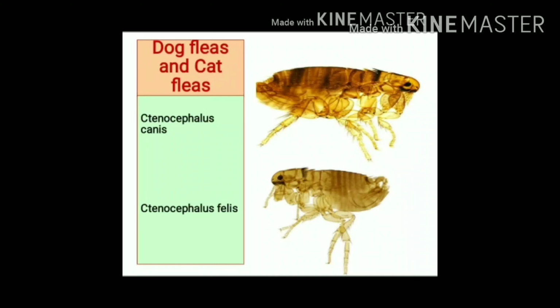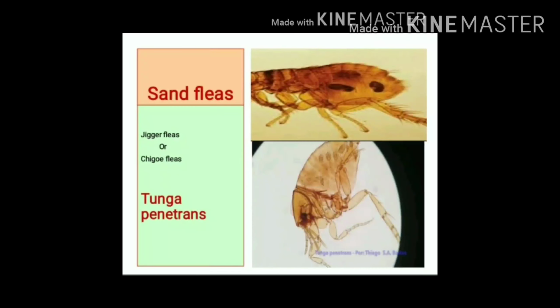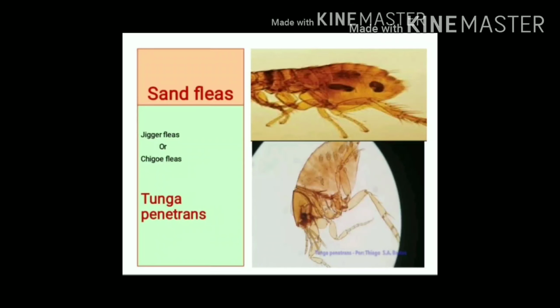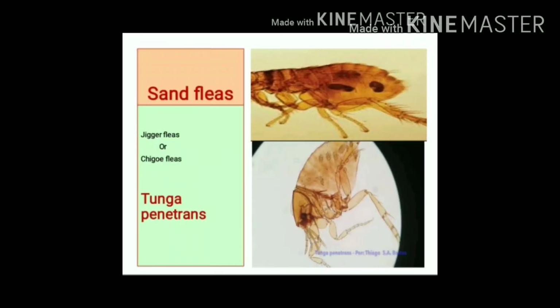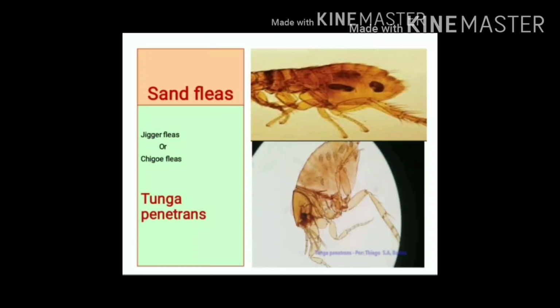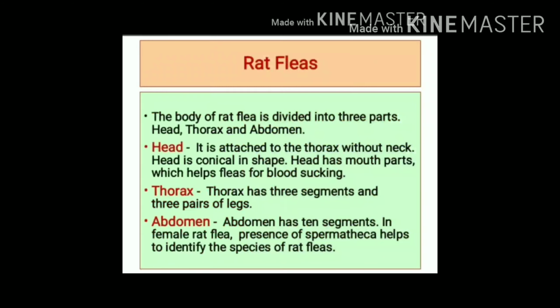Dog flea is known as Ctenocephalides canis and cat flea is known as Ctenocephalides felis. You can see images of dog flea and cat flea. Sand fleas, also known as jigger fleas or chigoe fleas. The important species is Tunga penetrans.